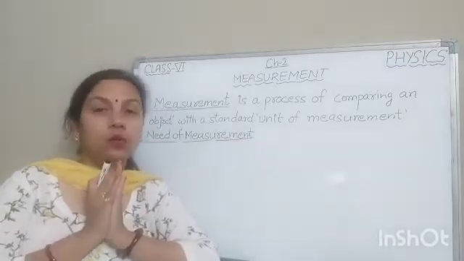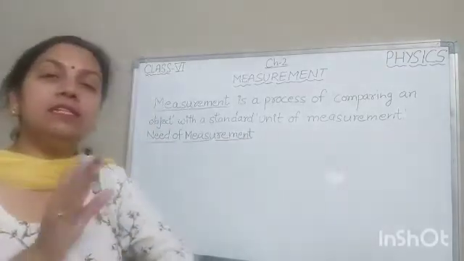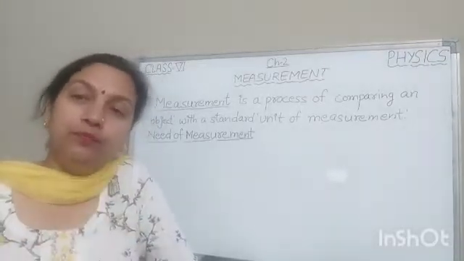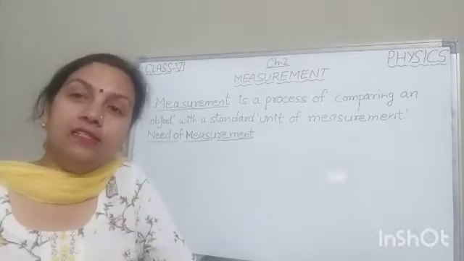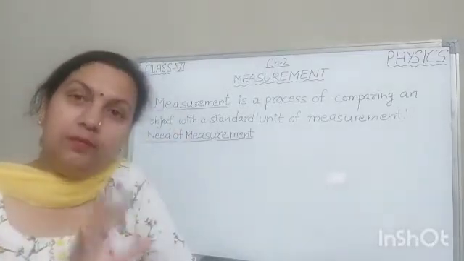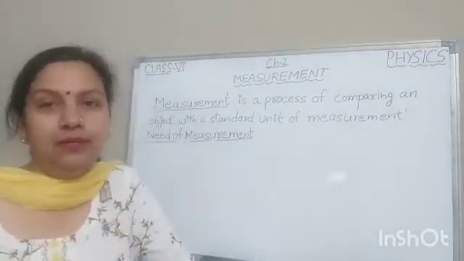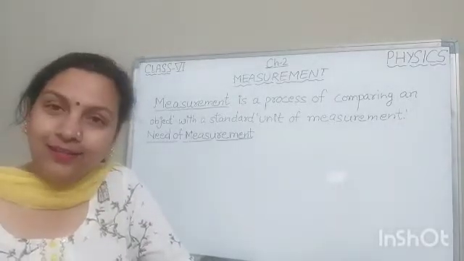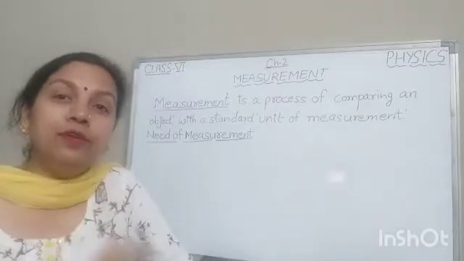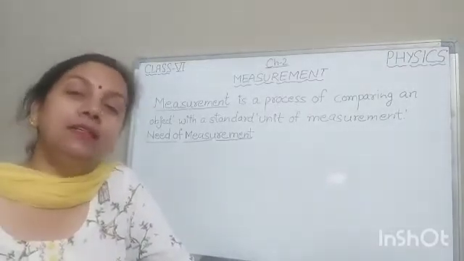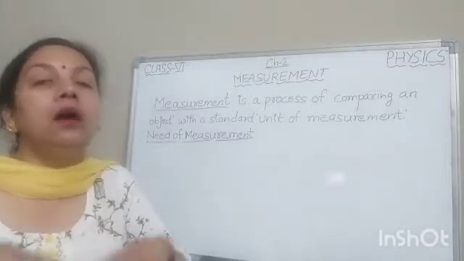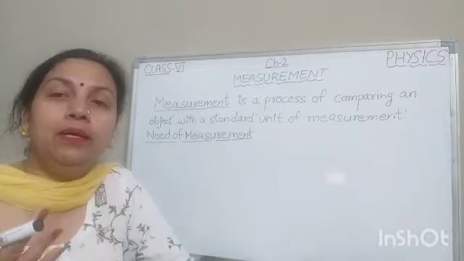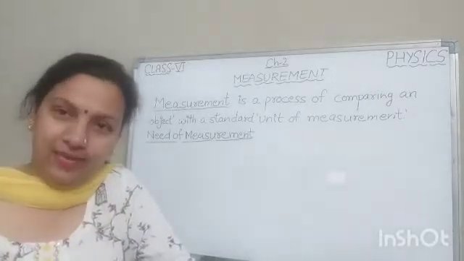Children, if we go to the tailor for the stitching of a new dress, is it possible for him to stitch that dress without taking a measurement? Can he make that dress with an idea only? No. If he only gets an idea, then we might get an oversized dress or it might not be of our size.